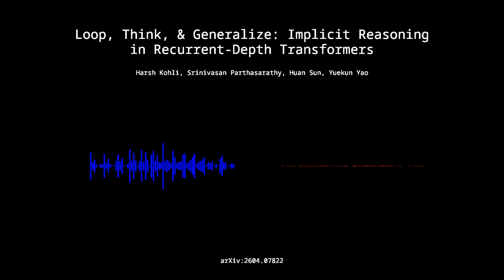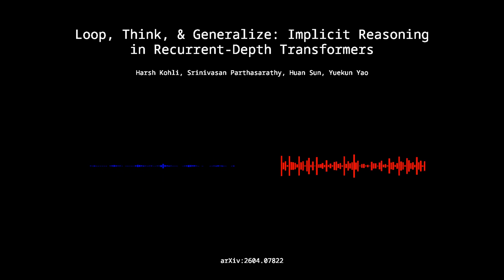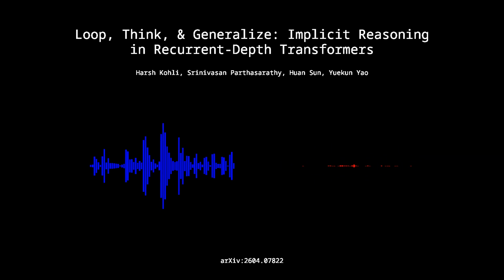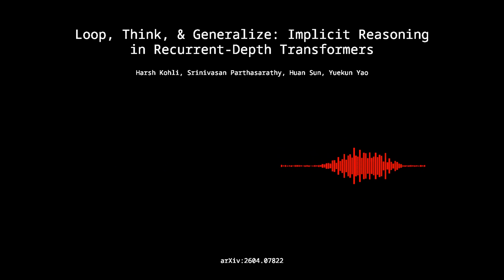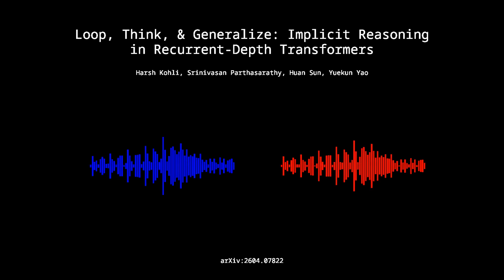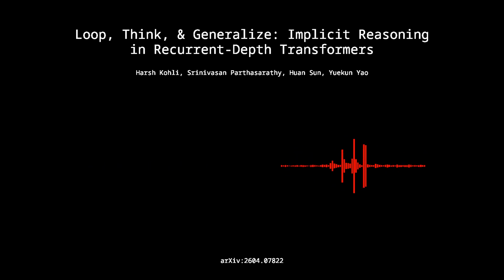It really is. These are facts that the model has been trained on individually, but it has never, ever seen them composed together in a multi-hop sequence during training. And vanilla transformers just flatline on this task. Utterly. Because of their lack of weight sharing, they have absolutely no inductive bias to generalize a routing mechanism. But the recurrent depth models, even running with just 2 iterations, successfully generalize to these unseen compositions. Right, just 2 iterations. And mechanistic analysis of how they achieve this reveals a highly distinct phase transition over the training epochs. The researchers actually documented a rigorous 3-stage Grokking process.